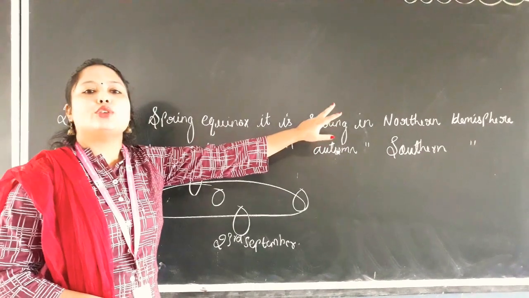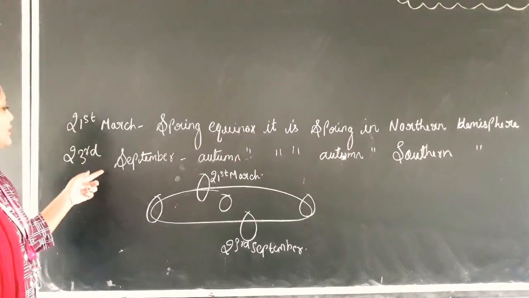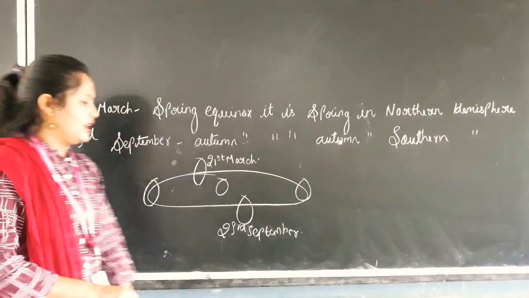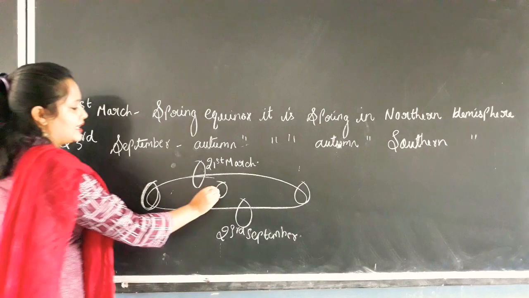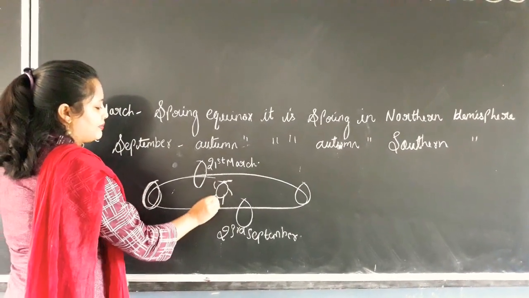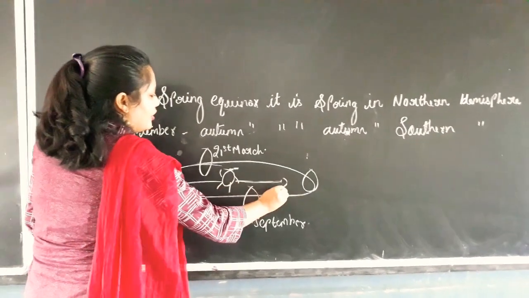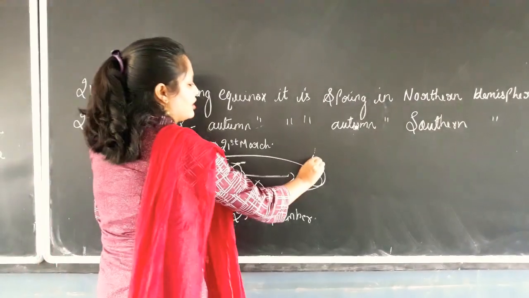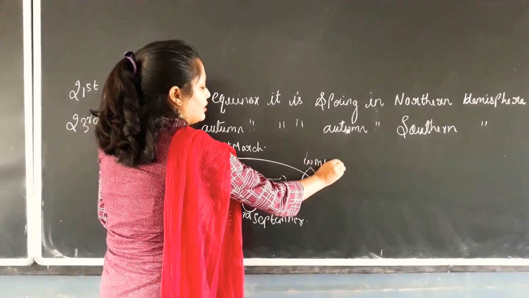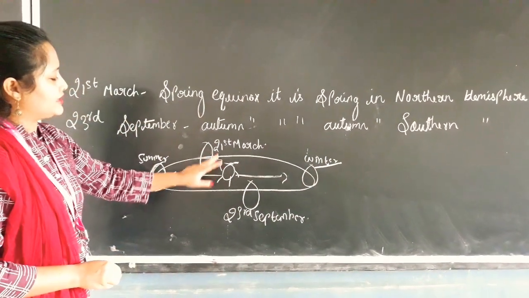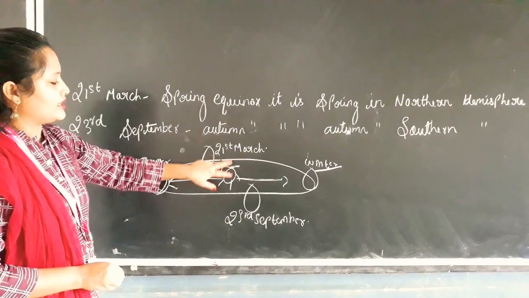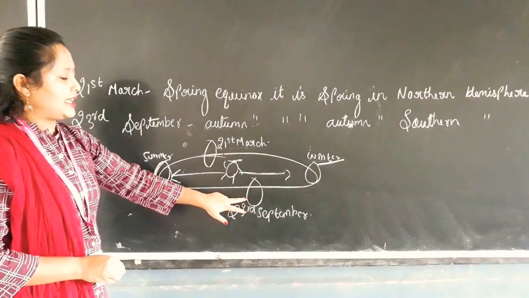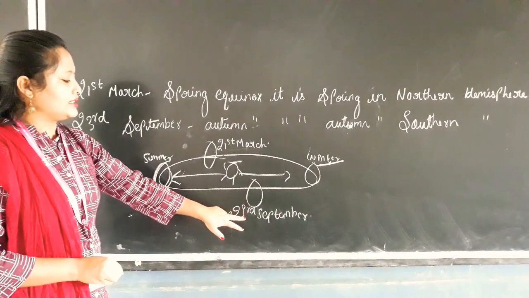It is spring in the northern hemisphere. And 23rd September, that is autumn in the southern hemisphere. In the same way, we have seen that when the sun is passing its rays to here and here, we have the summer solstice and the winter solstice. But when the sun is passing its rays in a similar path, then we have the spring equinox, that is 21st March, and next we have the autumn equinox, that is 23rd September.